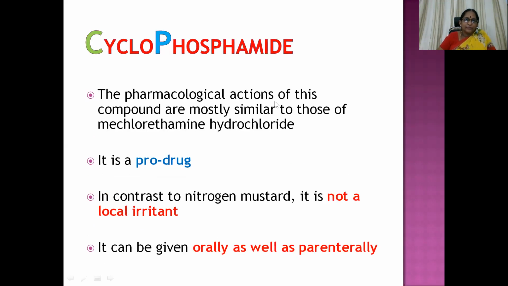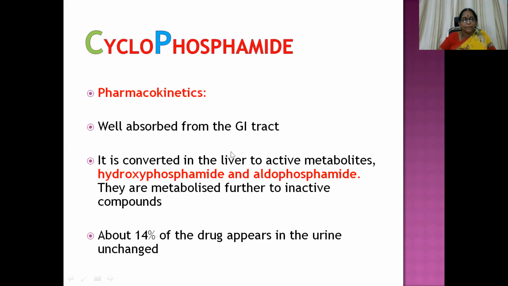Then cyclophosphamide. Pharmacological actions of this compound are mostly similar to those of meclorethamine hydrochloride. It is a prodrug. P for prodrug. In contrast to nitrogen mustard, it is not a local irritant. It can be given orally as well as parenterally. Well absorbed from the GIT, it is converted in the liver to active metabolites like hydroxyphosphamide and aldophosphamide. They are metabolized further to inactive compounds and excreted in urine. About 14% of the drug appears in the urine unchanged.